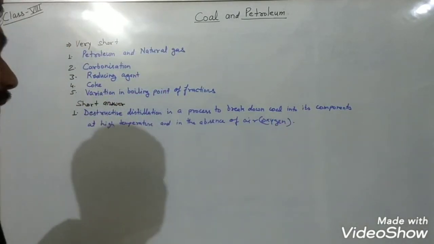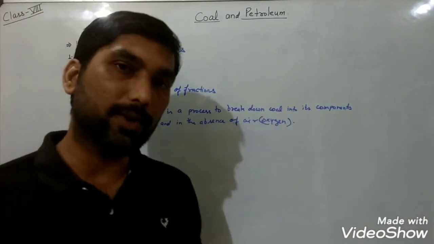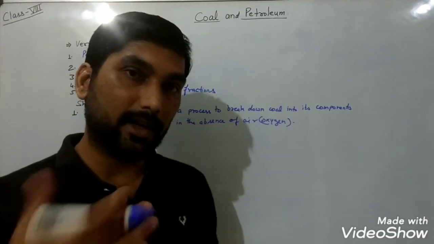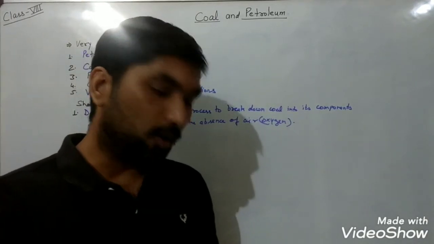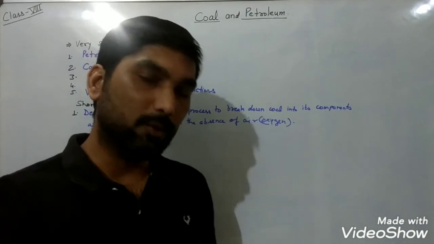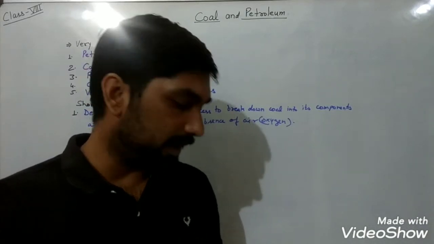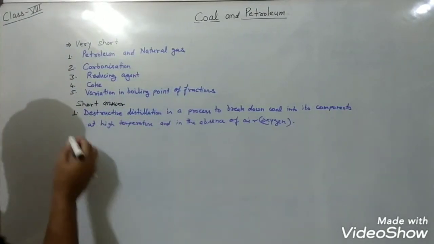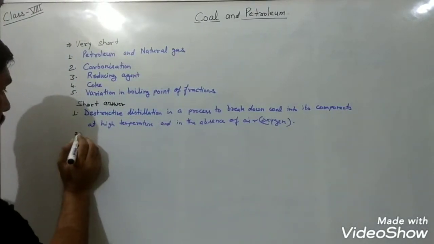So this is destructive distillation of coal, where we heat up the coal in the absence of air at high temperature, and we obtain some useful products like coke, coal tar, ammoniacal liquor and coal gas.